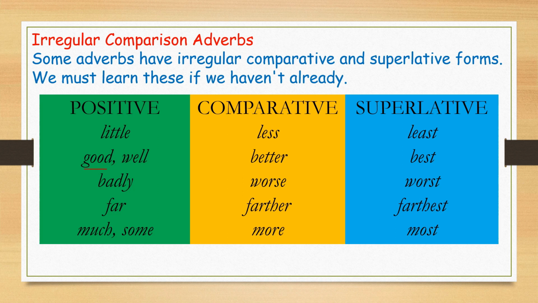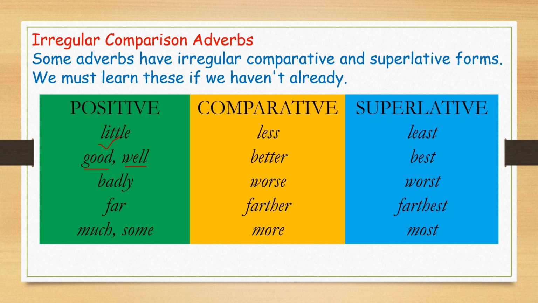Well is an adverb: well, better, best. Nowadays we also use good as an adverb. Badly, worse, worst. Far, farther, farthest. Much, more, most. Some, more, most. Many, more, most also, but many is an adjective, we can't use it here.